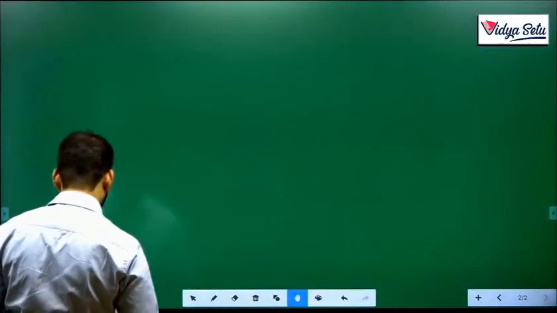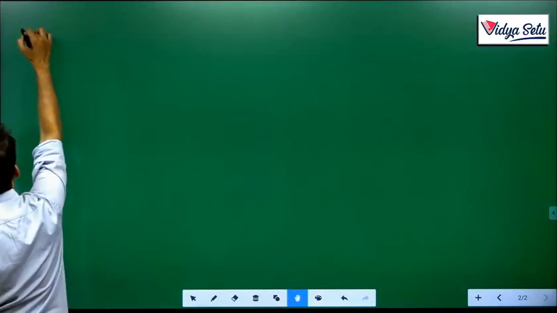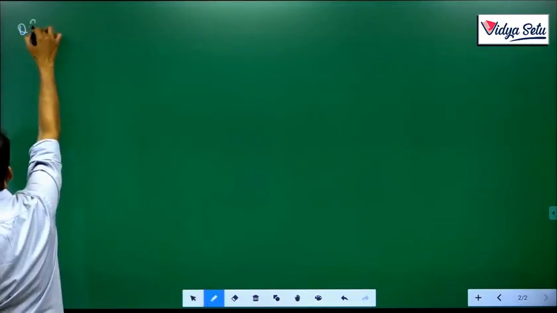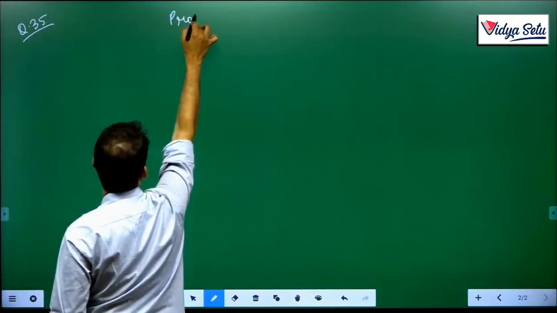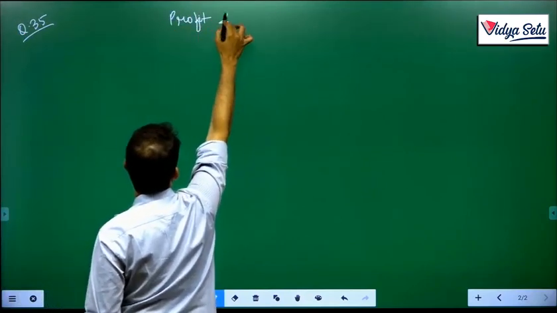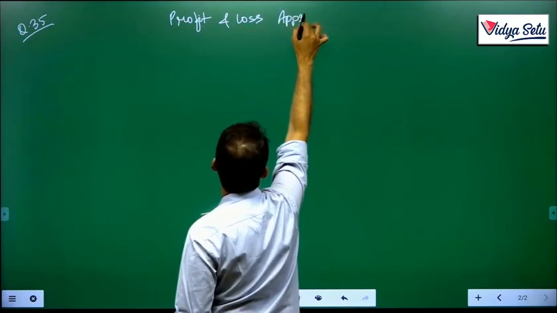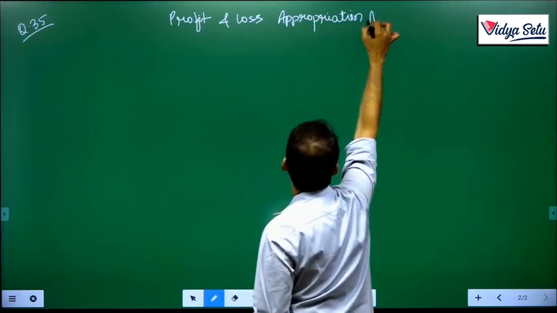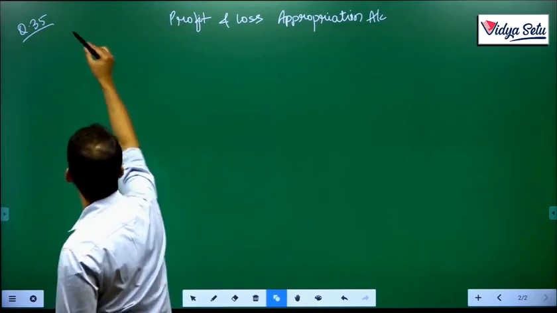Question 35. Profit and loss appropriation account.